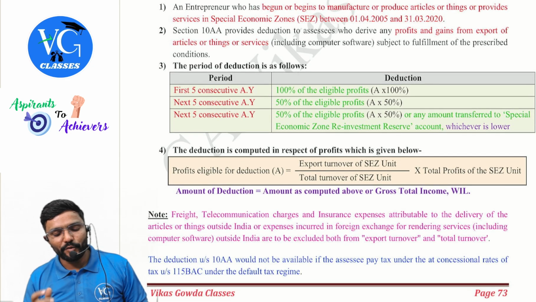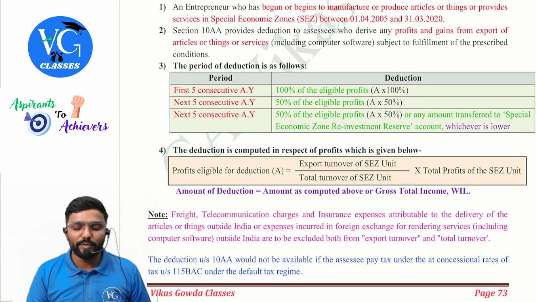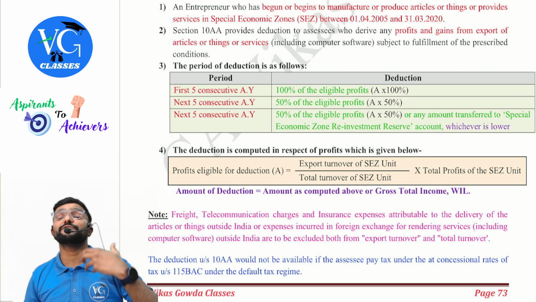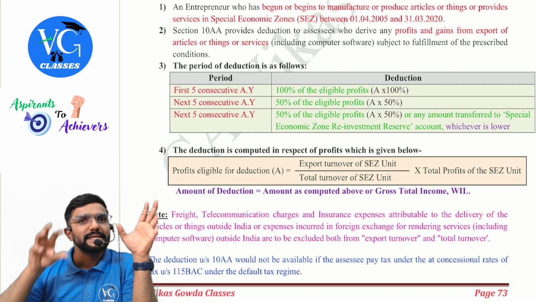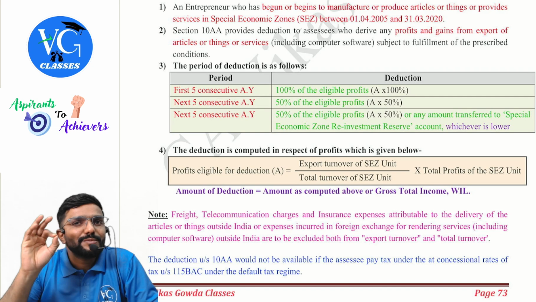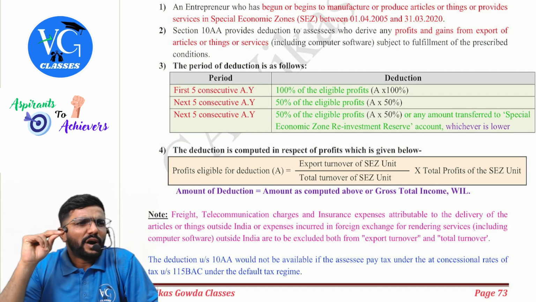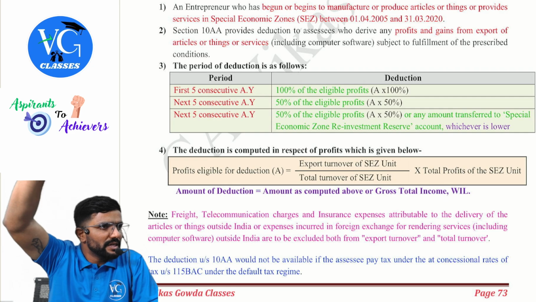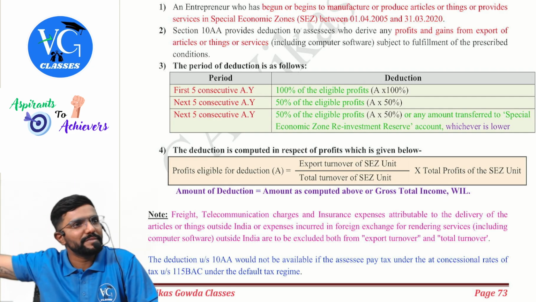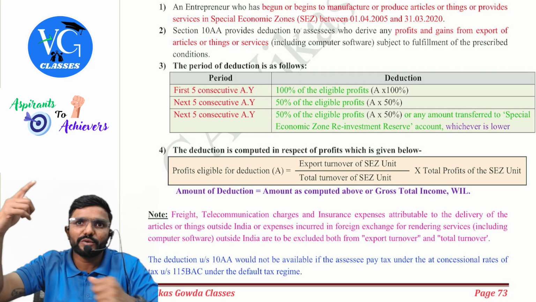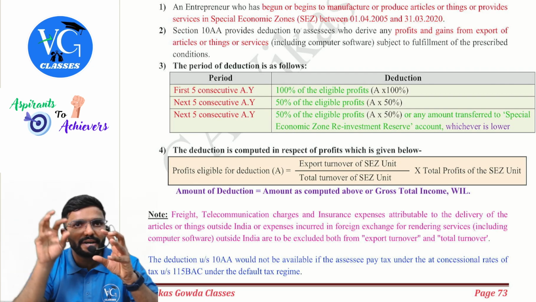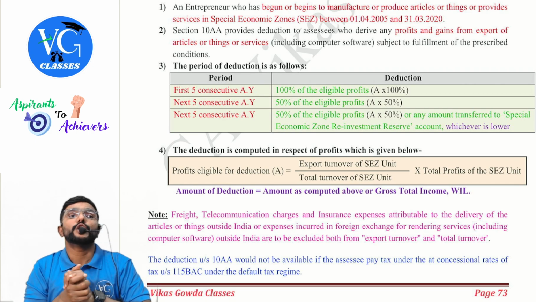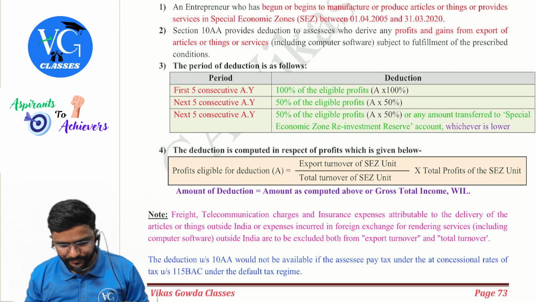Okay. What is the amount of deduction? Amount as computed above or the gross total income, whichever is lower. Because this is the deduction which we claim from where? Gross total income. Guys, this is the deduction only for your eligible profit from SEZ unit. Now, whatever profit you have earned from your business, include it under the head PGBP first. Then comment, sir, I have business even in domestic area, that is other than SEZ. Should I include that also under the head PGBP? Yes. But come and claim 10AA deduction only for eligible profits. From where? Gross total income, guys.